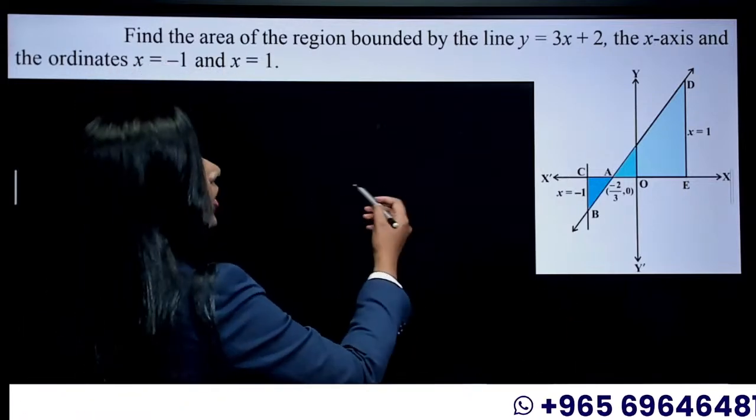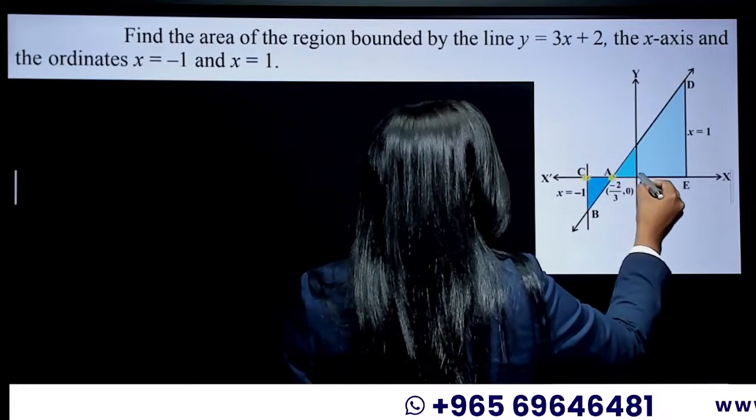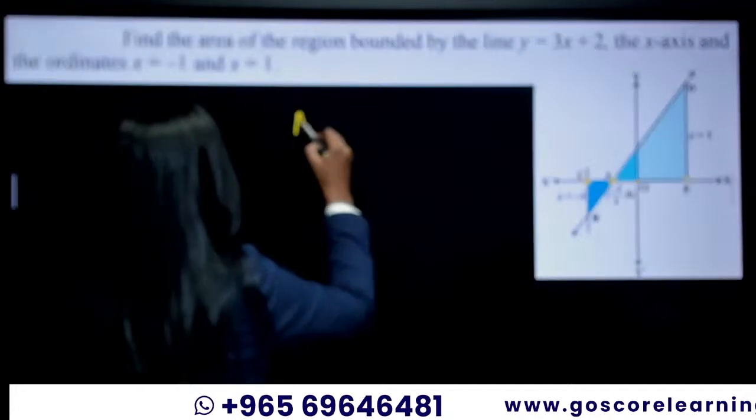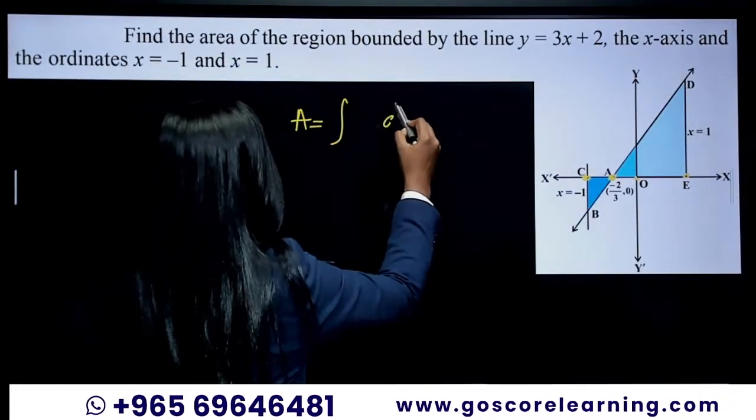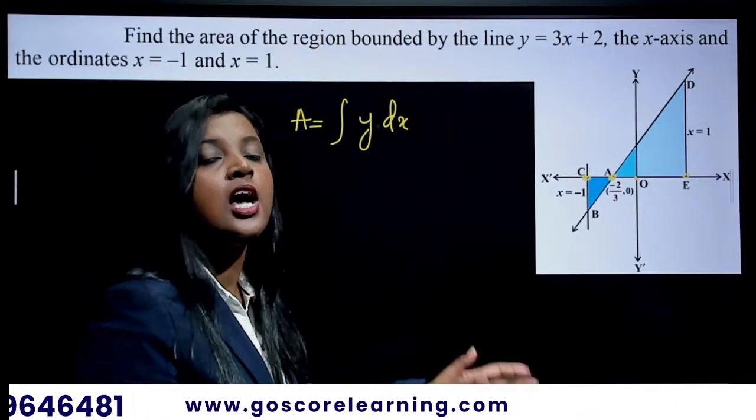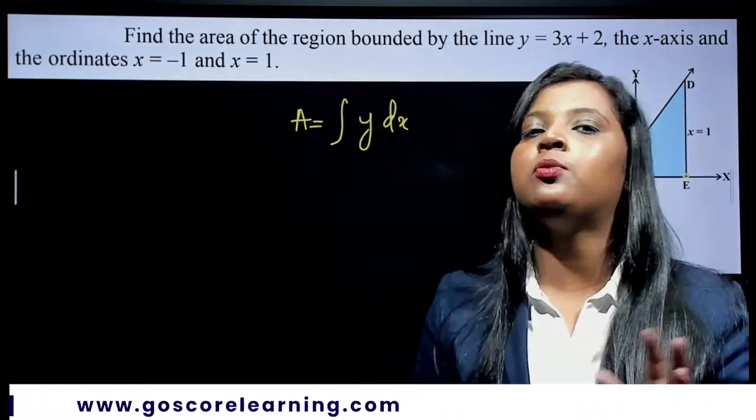We are taking all the points on the x-axis, right? So to find the area, obviously you have to integrate with respect to x. So you have to write y. So we have the direct y value with this, which is 3x plus 2. So that is why we were not writing that.